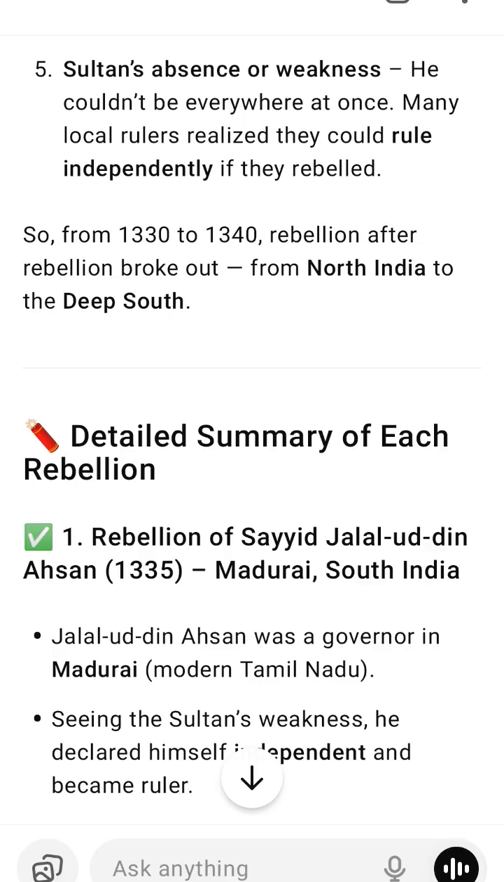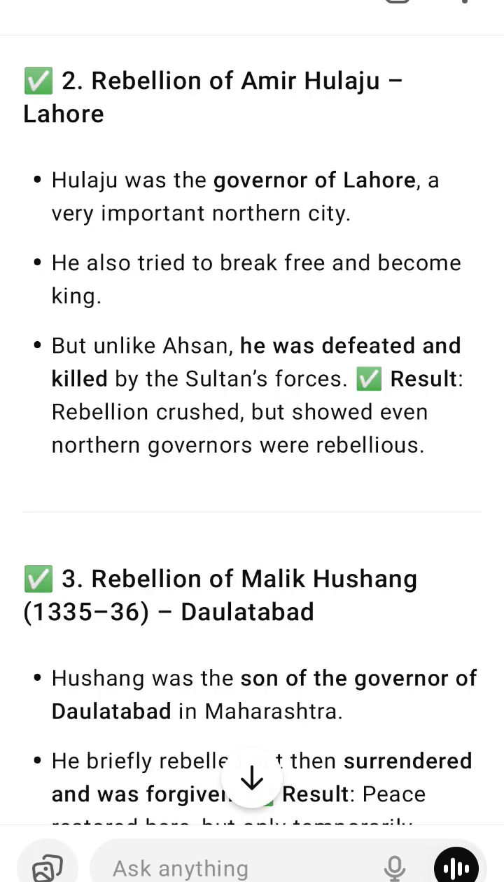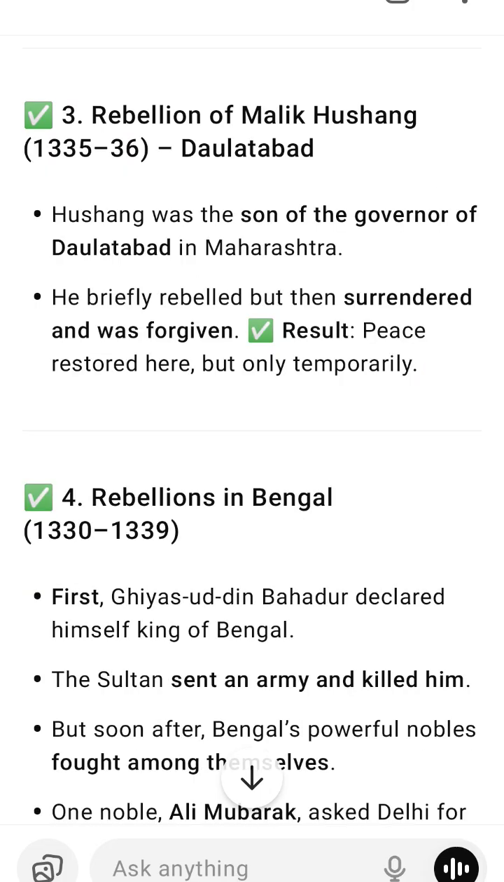3. Rebellion of Malik Hushang, 1335 to 36. Daulatabad. Hushang was the son of the governor of Daulatabad in Maharashtra. He briefly rebelled but then surrendered and was forgiven. Result: peace restored here, but only temporarily.